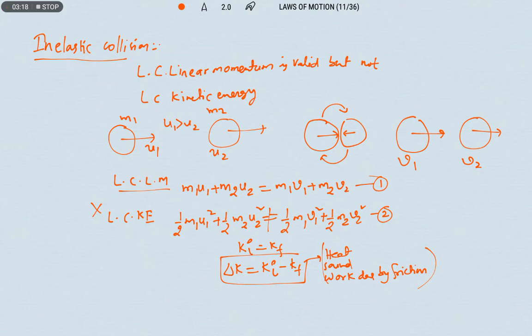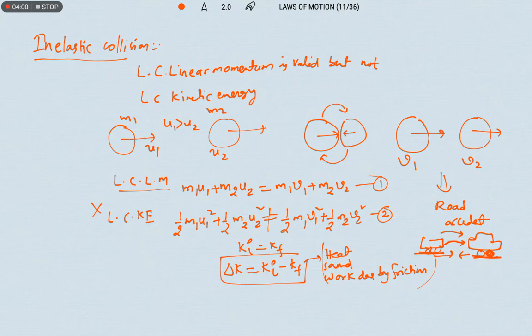Can you give an example of inelastic collision? Road accidents. Road accidents between vehicles are an example of inelastic collision. When one vehicle collides with another vehicle, what happens? Momentum is conserved but not kinetic energy. After the collision, they produce a sound. In the same way, while the vehicles are stopping, the ground plays an important role because friction acts, and some energy is lost in the form of friction. This is an inelastic collision.